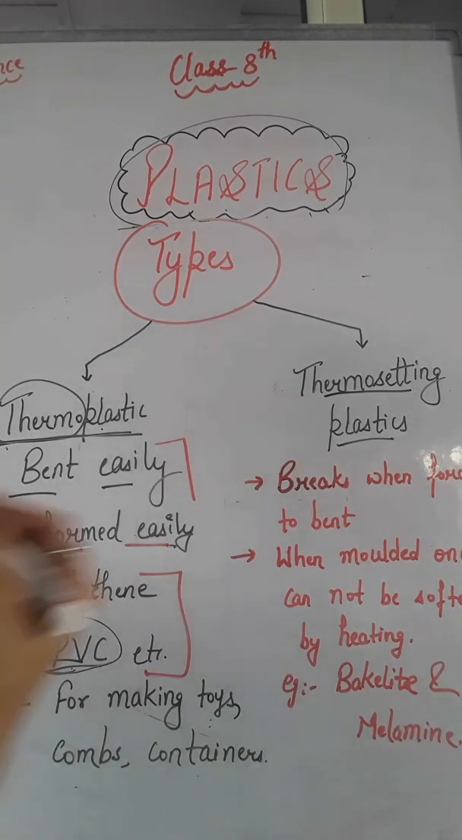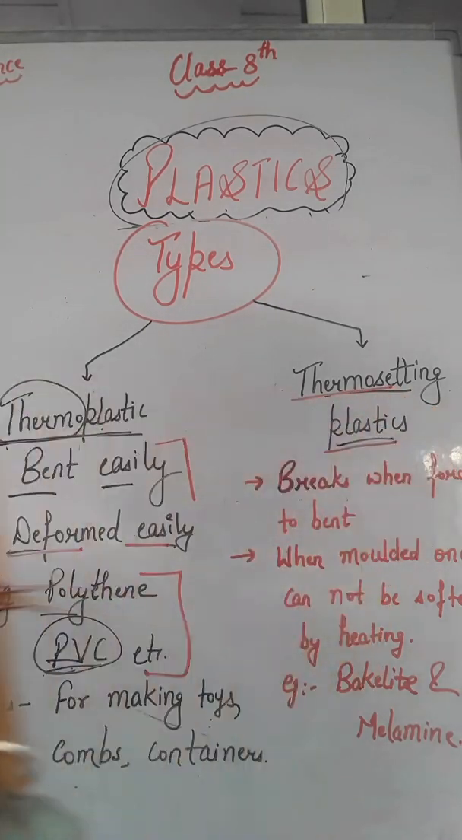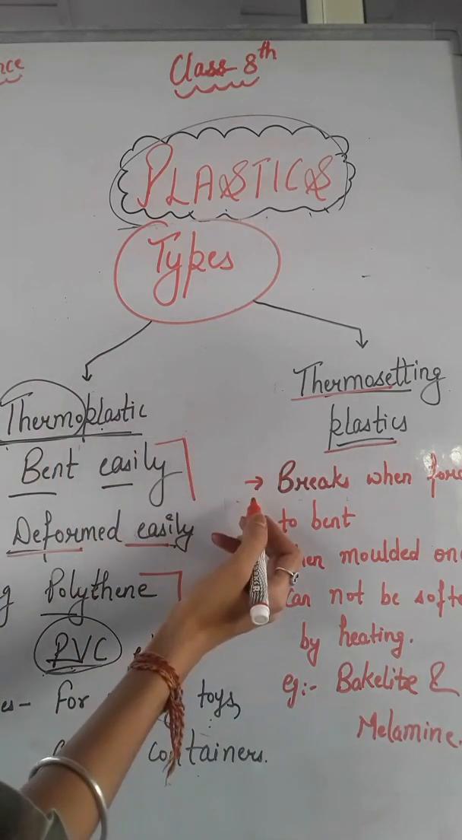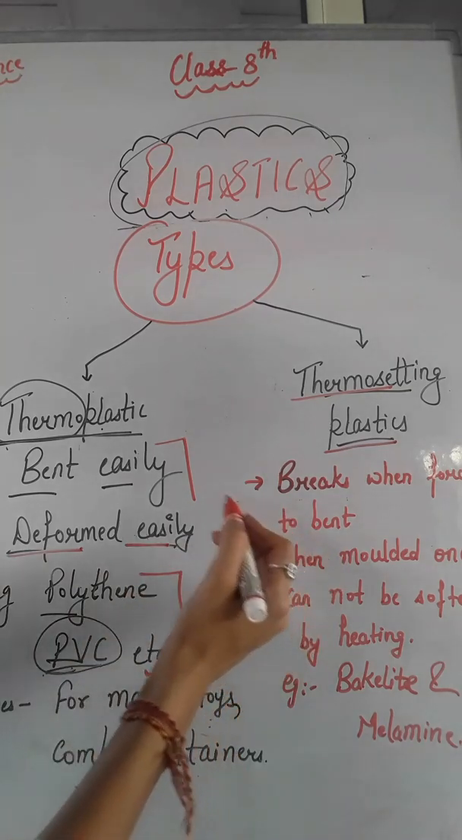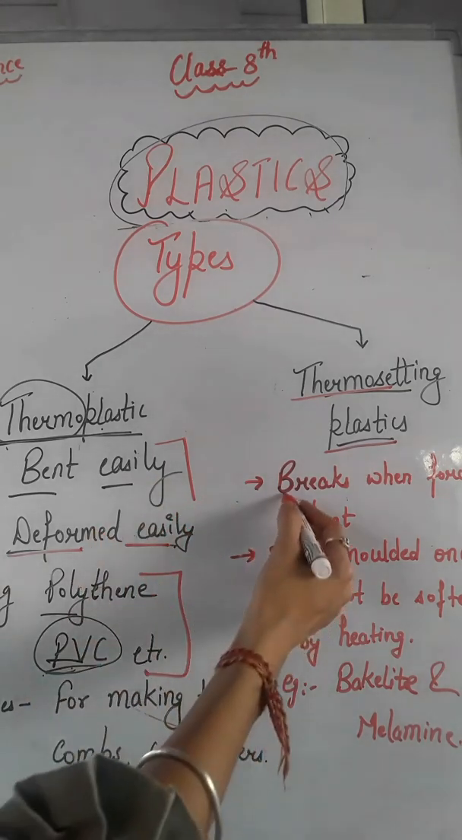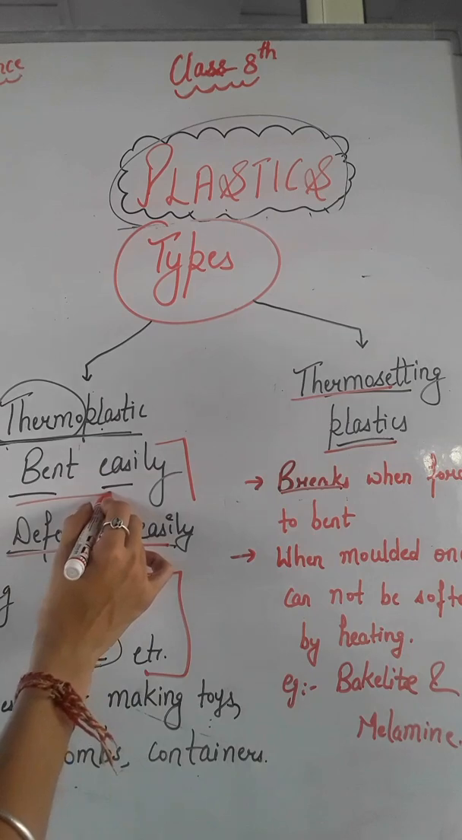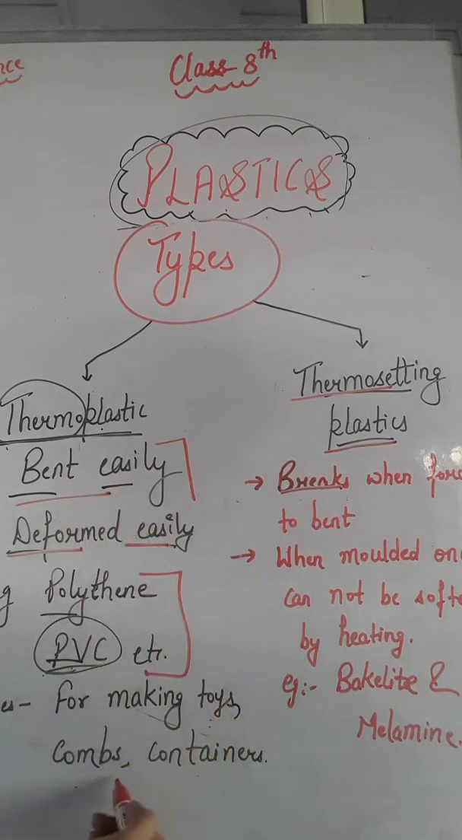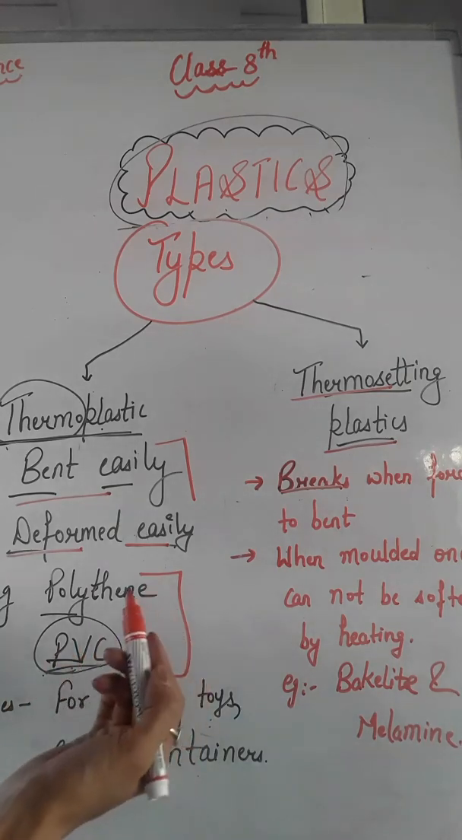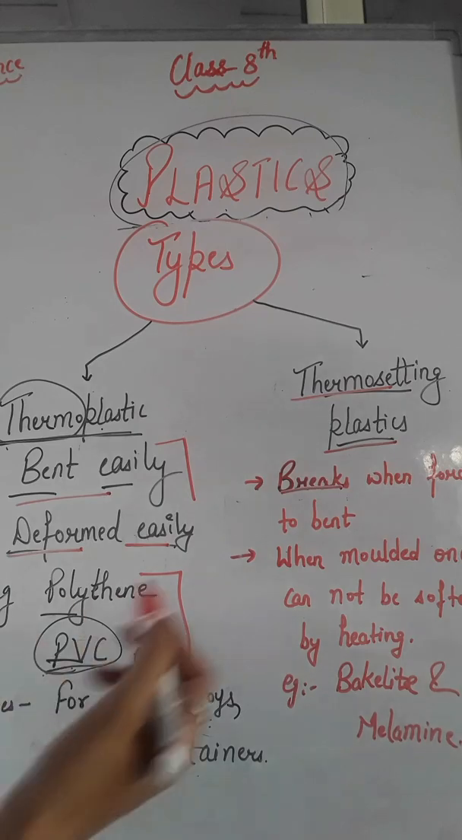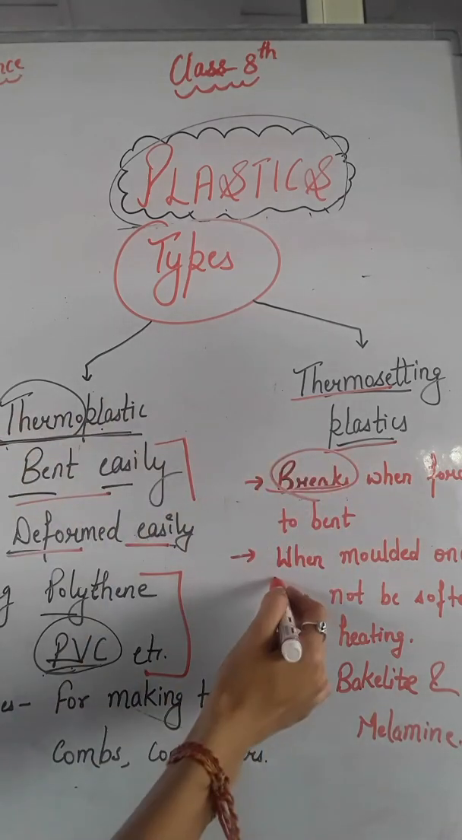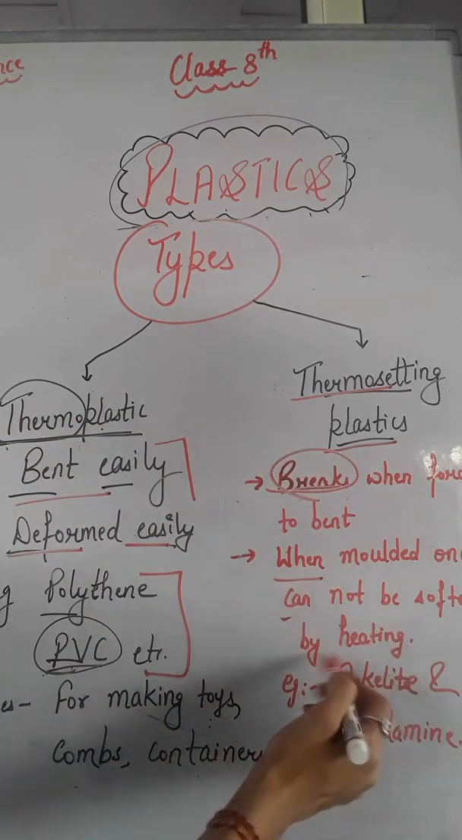Now let us understand about thermosetting plastics, right? Thermosetting plastics are just opposite of thermoplastics. They cannot be deformed, right? If we force to bend them, then they can break. Thermoplastics can't break; they can be bent easily, as you know that comb, polythene can be bent easily. But some plastic things cannot be bent easily, and if we force to bend them, then they can break, right? When molded, they cannot be softened by heating.